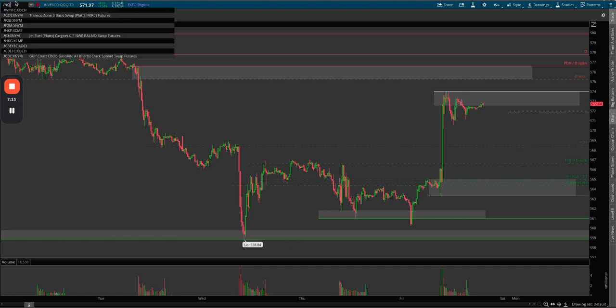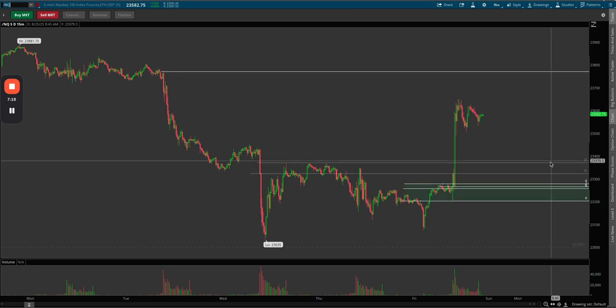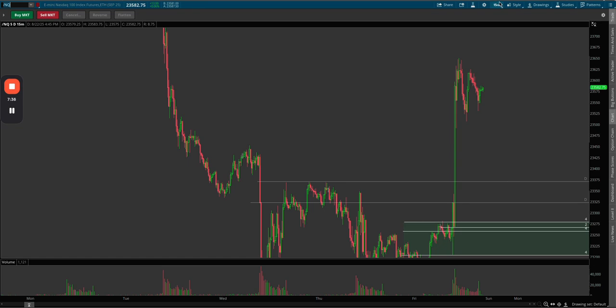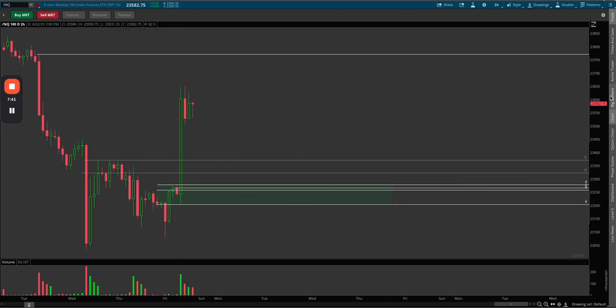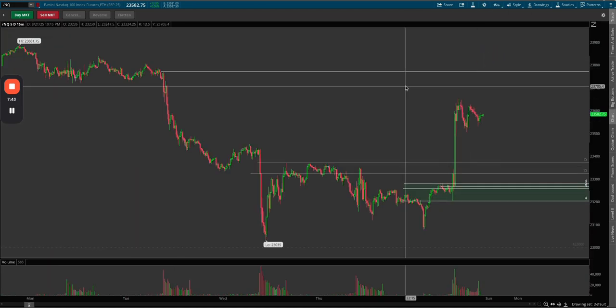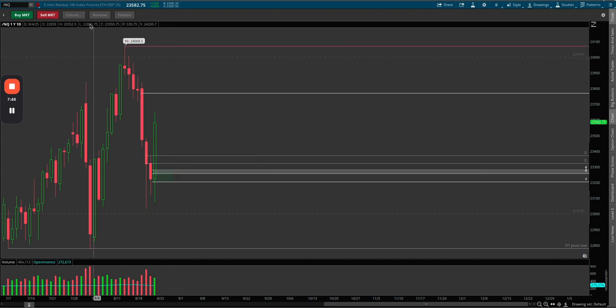It's going to be the same look at NQ, but we'll pop that up on the screen as well. We have that daily demand. We have the 4-hour demand, so I'll be watching that. That whole zone goes from 23,203 all the way up to 23,370. So again, huge zone, not watching the whole zone, just watching the levels, the daily wick, the daily open, then the 4-hour open, the 4-hour wick, and so on, right? And I believe, is there another zone? Oh, we also have a 2-hour demand in there as well. So I'll be watching the open and wick of that as well. As far as rejects go, I don't have any supply or anything like that on NQ. We just have 24,000 and the all-time high.